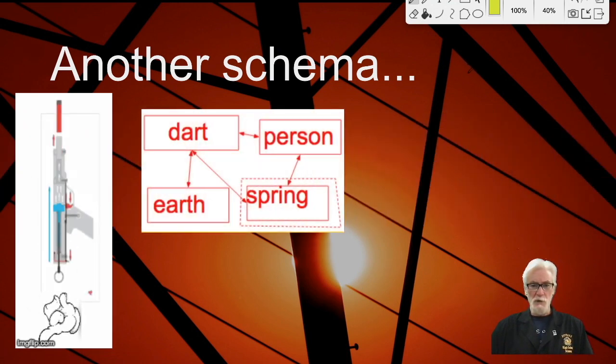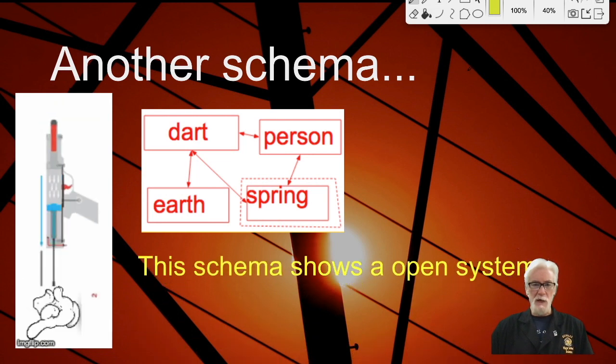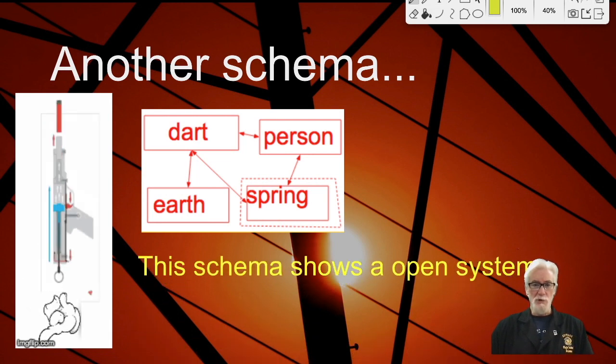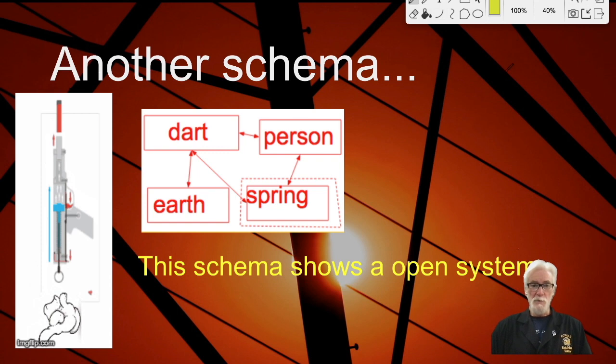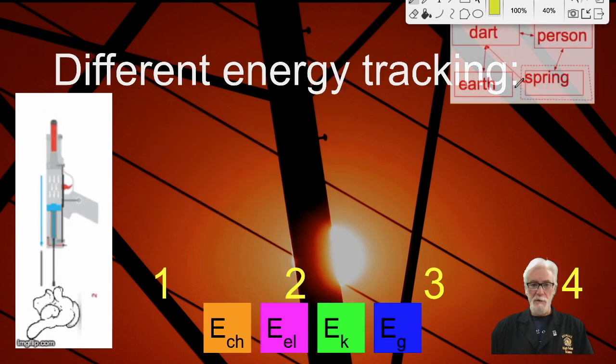This is also going to be an open schema. And now we have only the spring inside the system. So the dart, the earth, and the person are still there because they still exist and they still interact. But this is an open system in which only the spring is present. What would that make our pies look like?